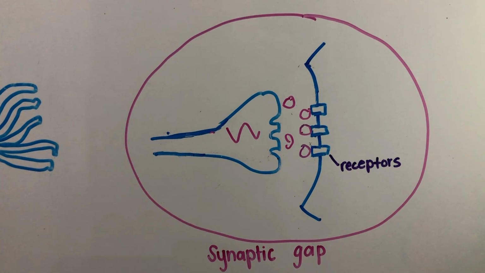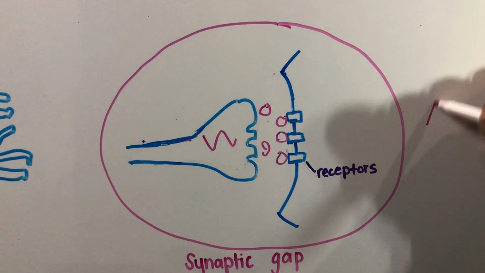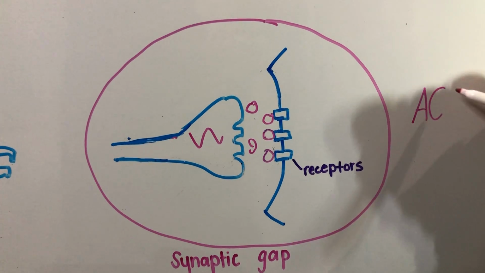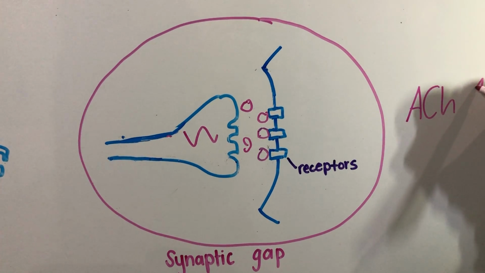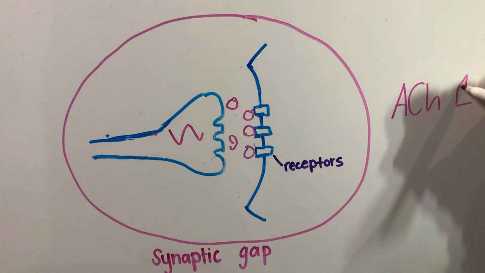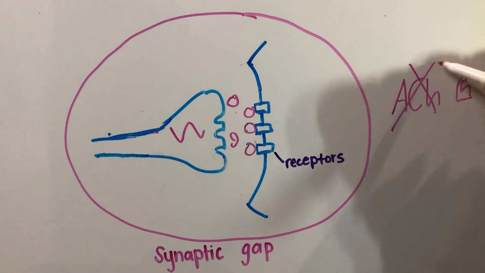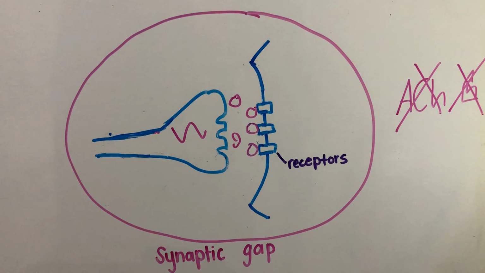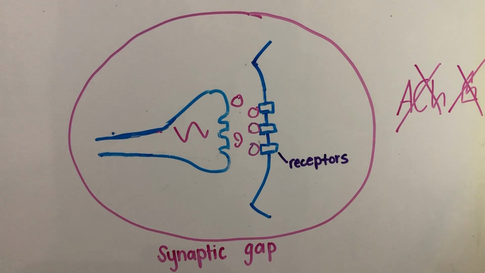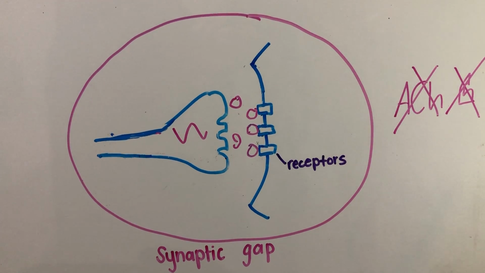For example, acetylcholine is a neurotransmitter molecule responsible for movement and muscle action. If acetylcholine is released, your muscle contracts. If the neurotransmitter is blocked, the muscle could become paralyzed. Neurotransmitters play a key role in our response to a stimulus.